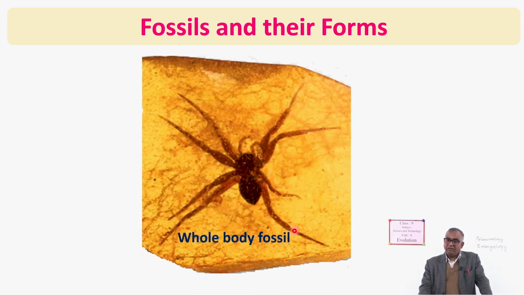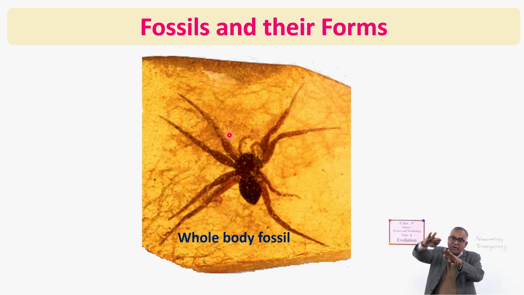Like that, look here, a whole body fossil. That is in amber resin. You have seen that a sticky substance comes out from trees. If some insect comes in contact with it and the liquid flows over it, then it sticks and cannot fly away.